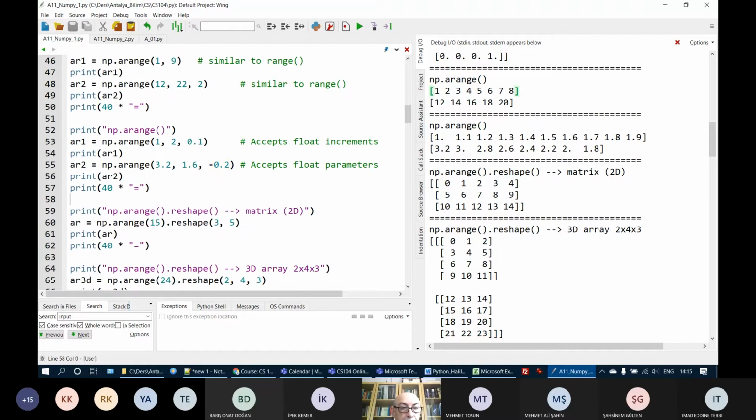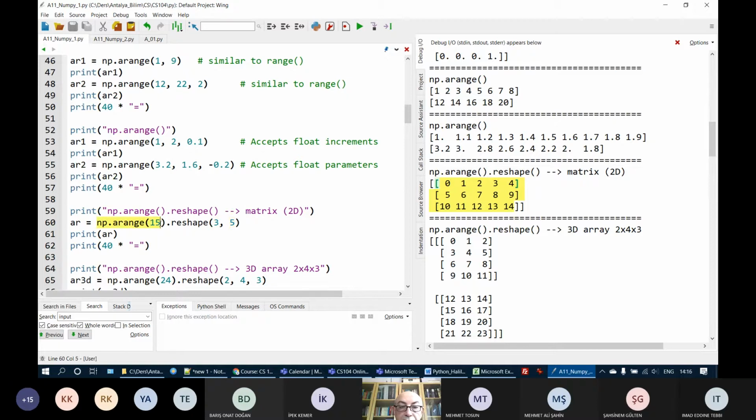Okay, here I have np.arange(15). Similar to the range function, what arange(15) does, if there is only one parameter, the start value is 0. So arange(15) will create numbers from 0 to 14, okay? As we see here, 0 to 14. But I want to reshape those 15 numbers into 3 rows and 5 columns. I will create a matrix, a two-dimensional array, which contains 3 rows and 5 columns.